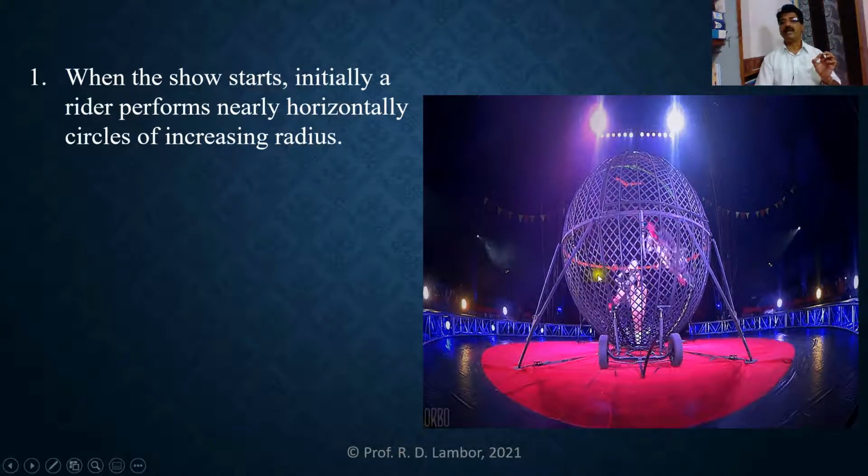You can see here they are performing nearly horizontal circles. Initially, they are performing them with increasing radius.